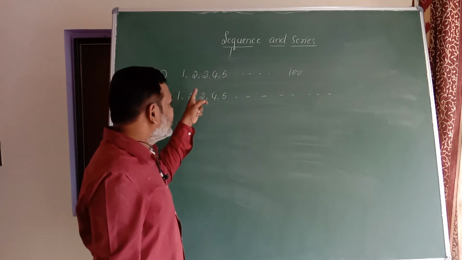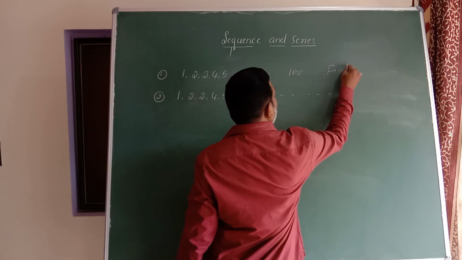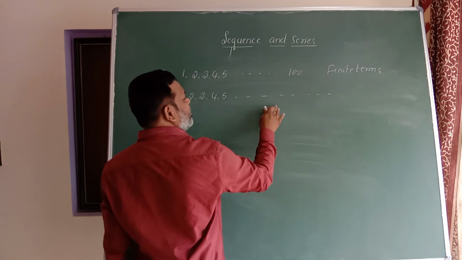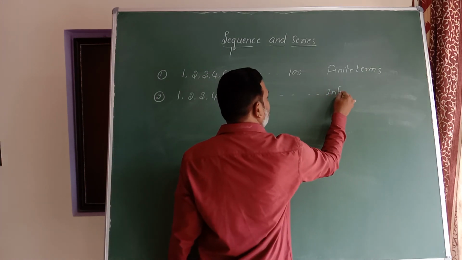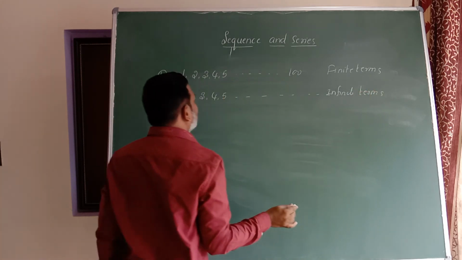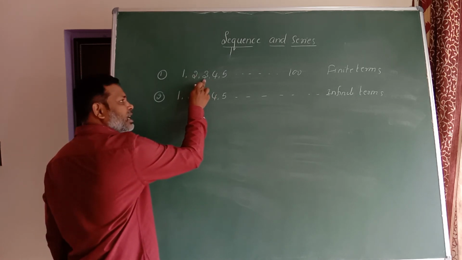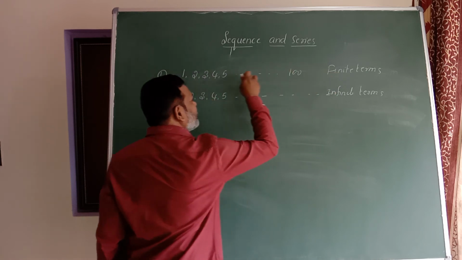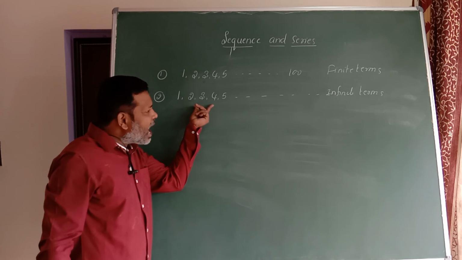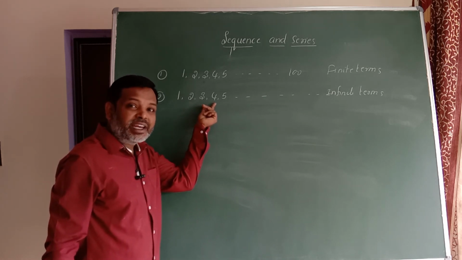So what is it, sir? This sequence contains a finite number of terms, finite terms. This sequence has infinite terms. So this sequence we call a finite sequence. This sequence having finite terms is therefore called a finite sequence. And this sequence having an infinite number of terms is called an infinite sequence.